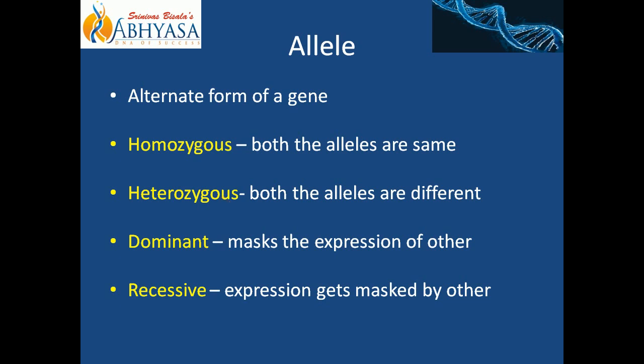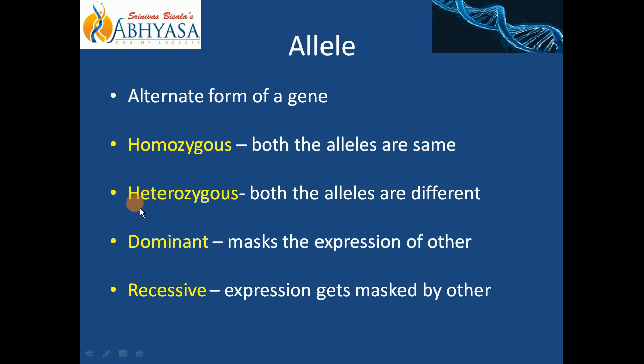Okay. See, for one gene we have two copies. One we have inherited from our father and one we have inherited from our mother. So for any given gene we have two copies. We have two allele. If those two allele are same, it will be called as homozygous condition or homozygous gene.